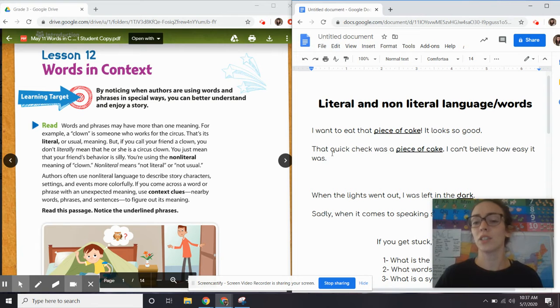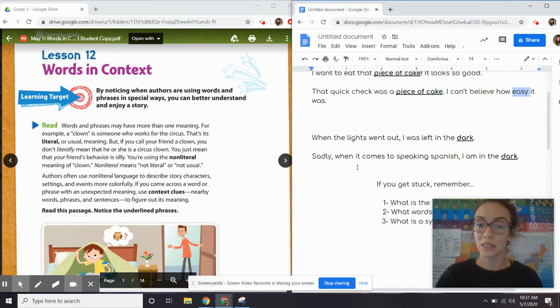I want to eat it. Now, if I said that Quick Check was a piece of cake, I can't believe how easy it was. Do you think they're literally talking about a piece of cake? No, I notice over here that it says, I can't believe how easy it was. So I'm assuming that piece of cake is another way that I could say it was easy. Let's see if that makes sense. That Quick Check was a piece of cake, or I could say that Quick Check was easy. I can't believe how easy it was. The author spiced it up by not using easy twice.